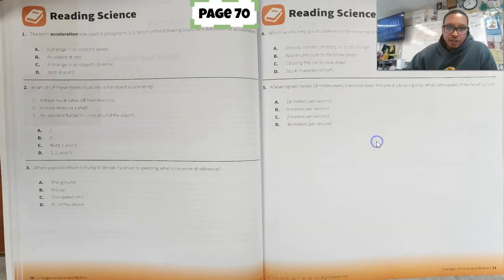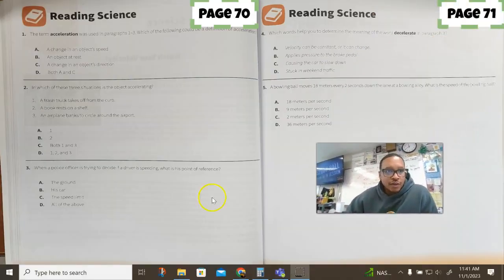We're moving along. Okay, so hopefully everyone got all of this done. Let's just go through these. So for number one, acceleration, right? Which one of these could be acceleration? Remember, acceleration is two things. It is a change in direction. It is also a change in speed. So because of that, the change in an object's speed is A, and a change in an object's direction is C. So that would make it D, which is both A and C.